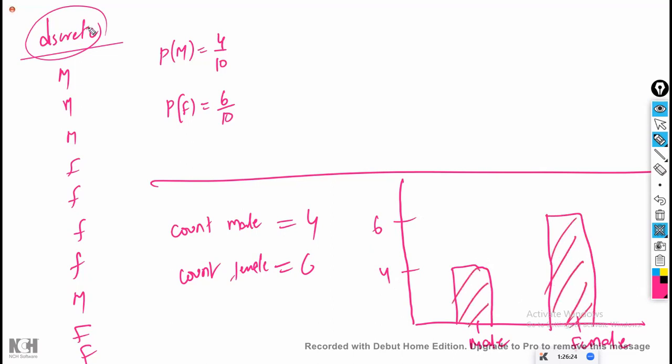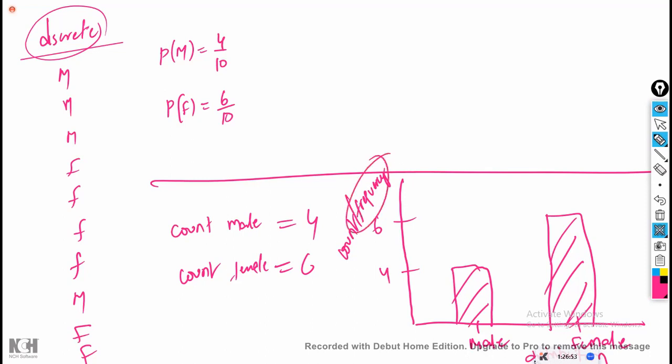A discrete variable will be represented using a bar plot. A bar plot has the distribution on the x-axis and the values on the y-axis. These values are nothing but the count. Count is also called frequency. Along the x-axis you have the distribution of the data, so it is called a frequency distribution.